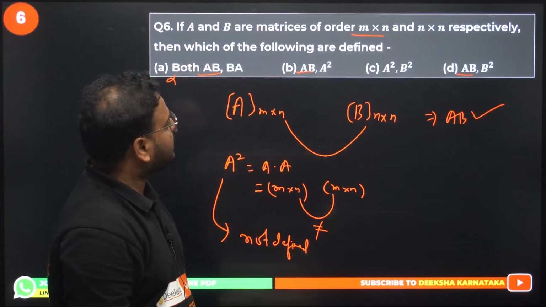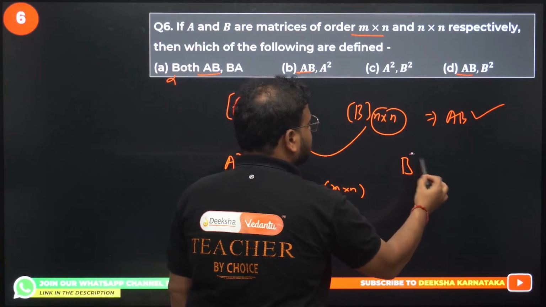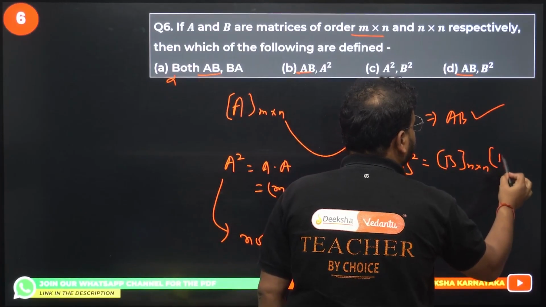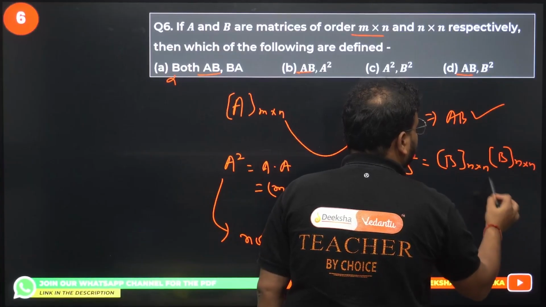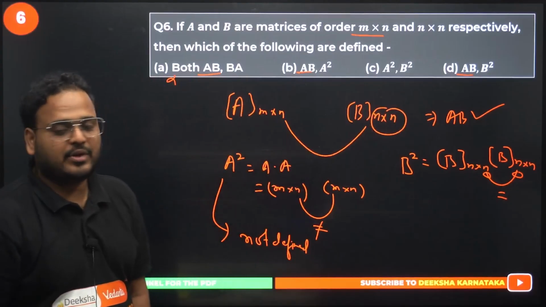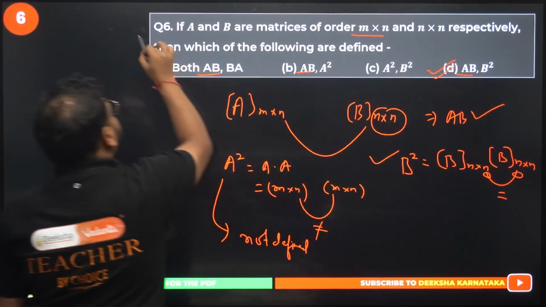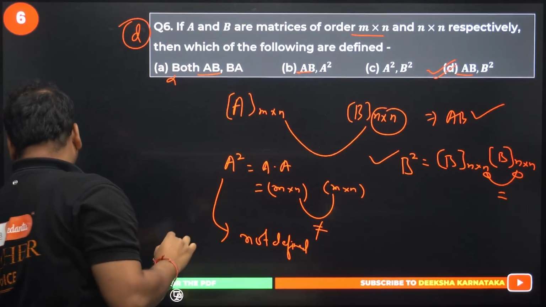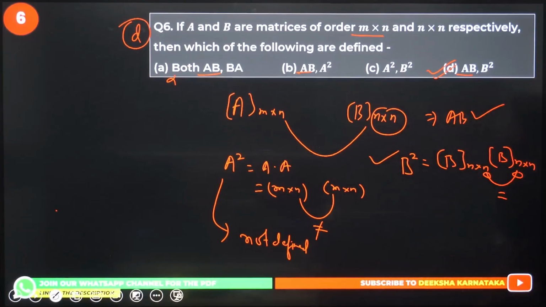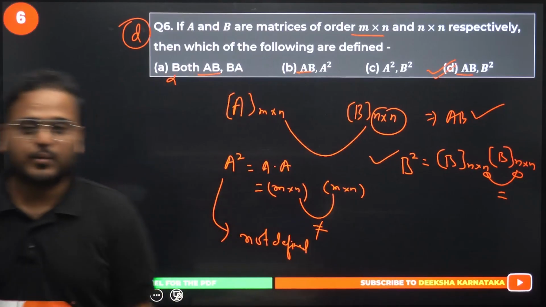Look for B square. Yeah, it's a square matrix, right? So B square is defined, no? B square is nothing but B n cross n and B n cross n. Check here, n and n are equal. They are equal, right? It means we can multiply them. So we have the answer as AB is defined and B square is defined. Option D is correct. No discussions, no problem over here. Which all is defined? AB and B square.